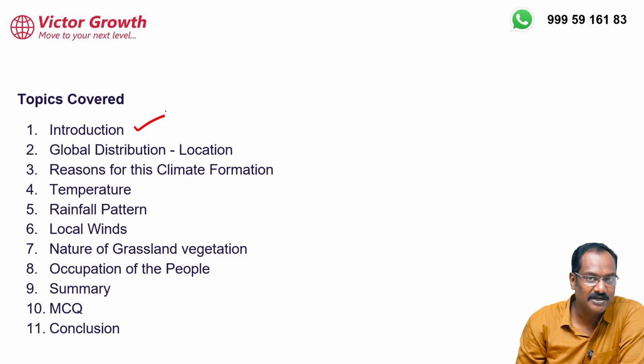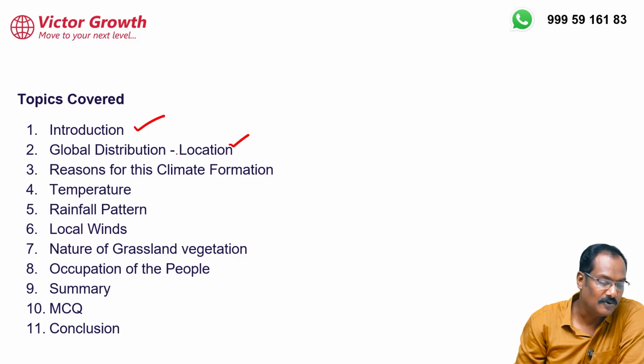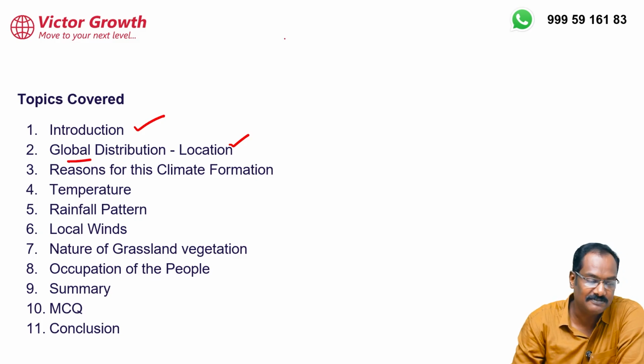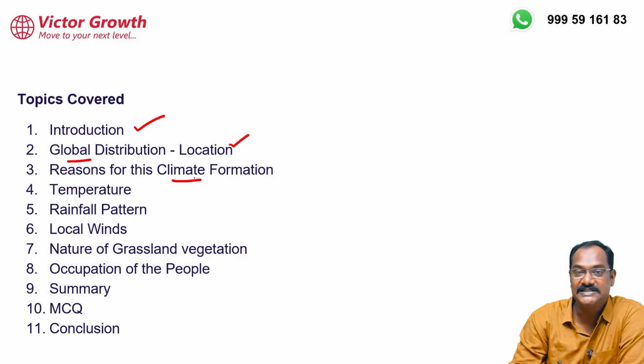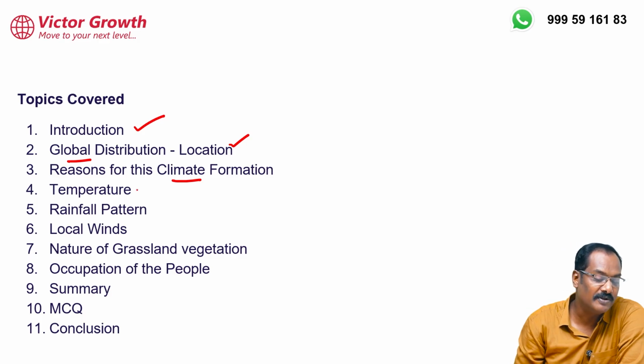Now let us understand what we are going to cover in this topic. I'm going to give an introduction. Then location. Whenever we talk about any climate, we need to understand where it is located, so we'll discuss location and global distribution. Why is this climate formed? What is the reason behind the climate formation? Then we'll also discuss the temperature variation, rainfall pattern and precipitation.